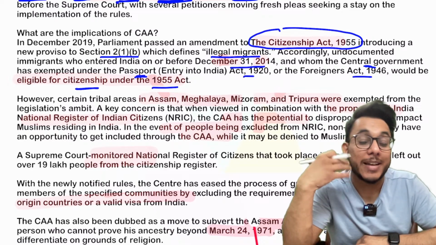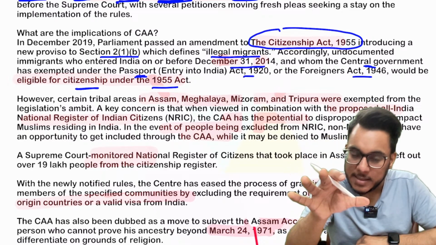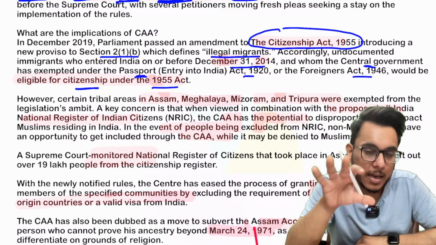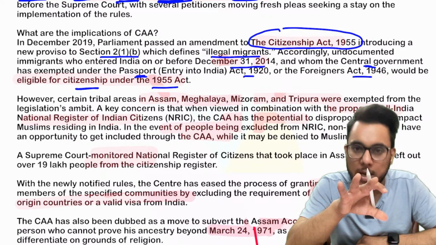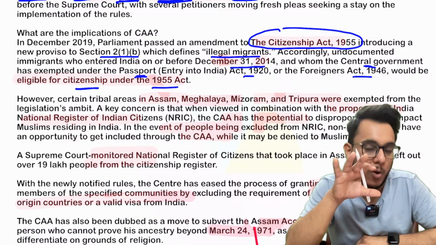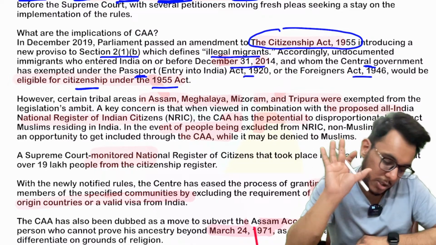Means they are not ineligible. If these communities enter India before 31 December 2014, even if they do not have a valid passport, they are still eligible for citizenship.